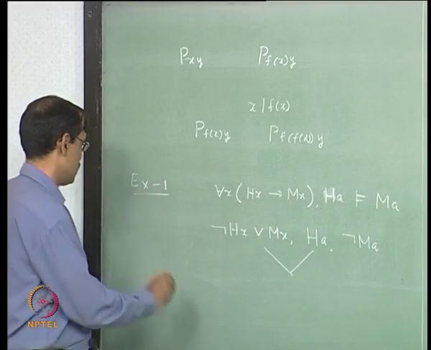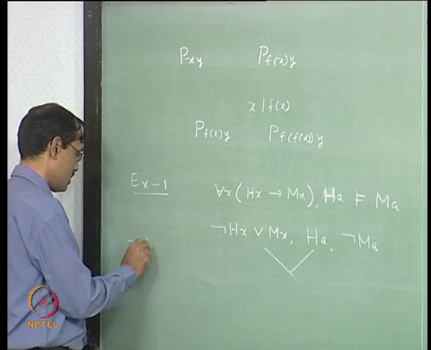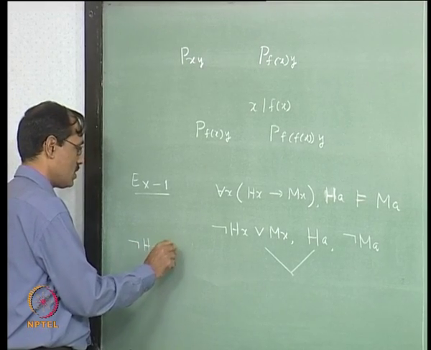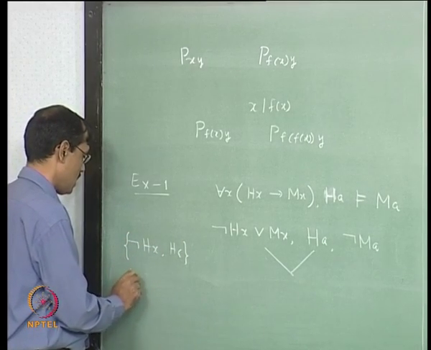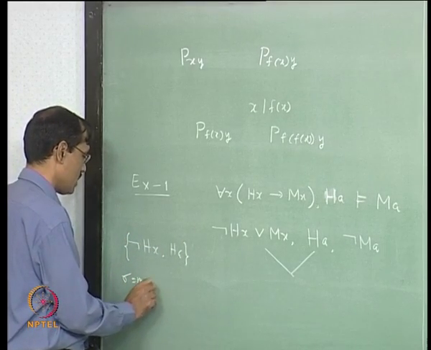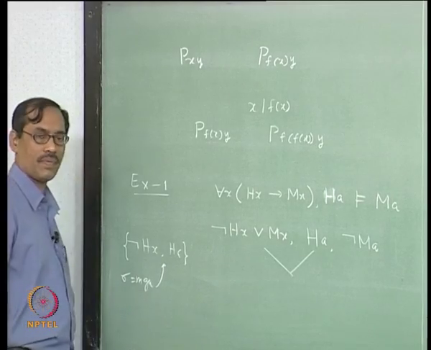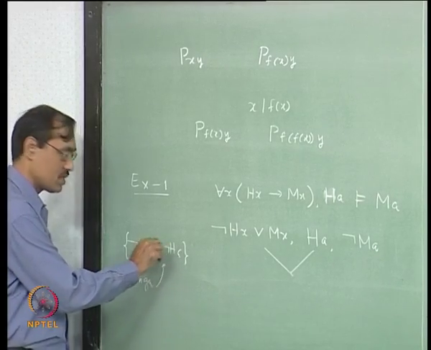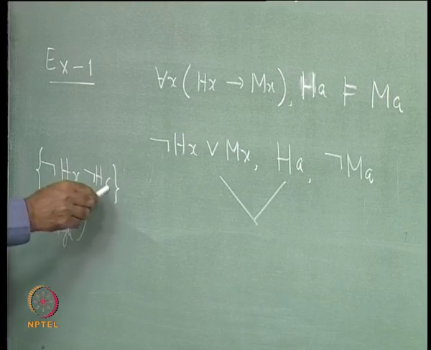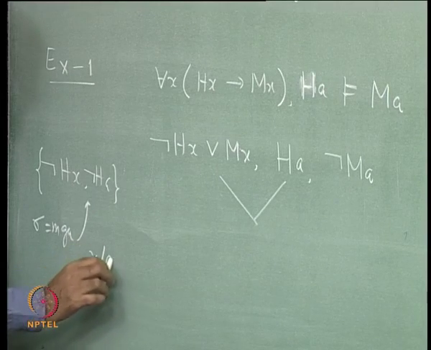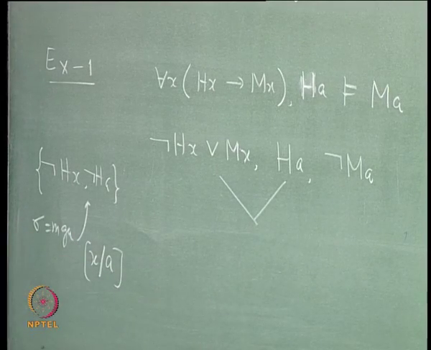So, what it does, unifies not Hx with HA. So, this set of literals, it computes sigma as the MGU of this set, okay, with one not symbol added. Okay. Then it sees that x by a is the substitution.